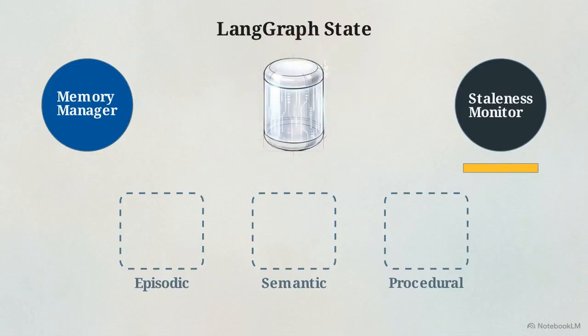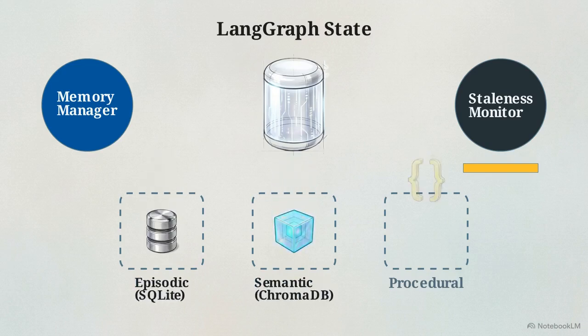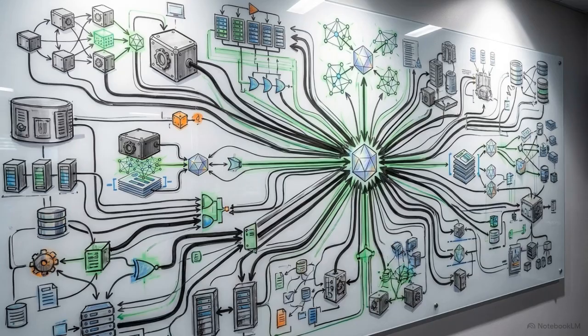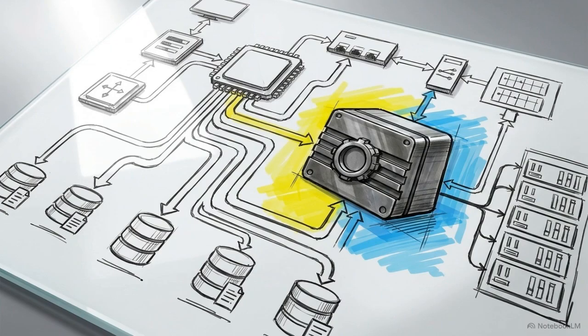You map your databases to these keys: ChromaDB for semantic knowledge, SQLite for episodic history, and a JSON store for procedural rules. Scaling an agent to production requires moving beyond universal vector search. Reliability depends on the enforcement of strict memory contracts.